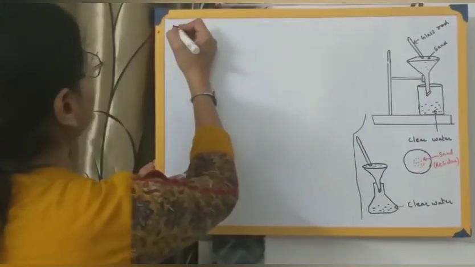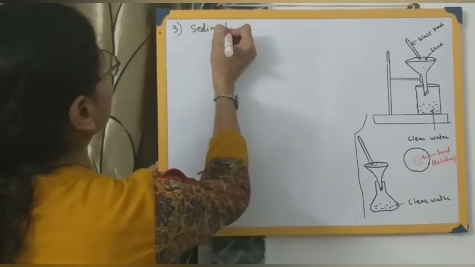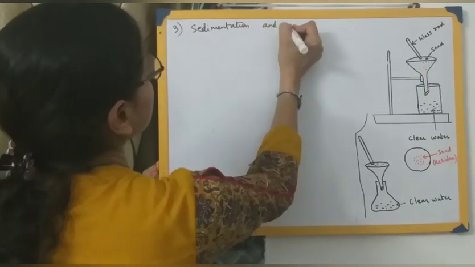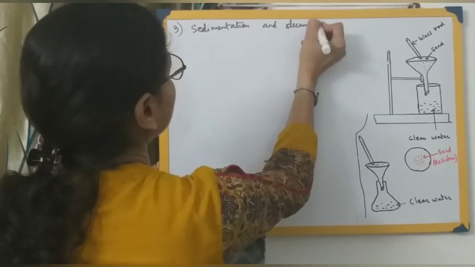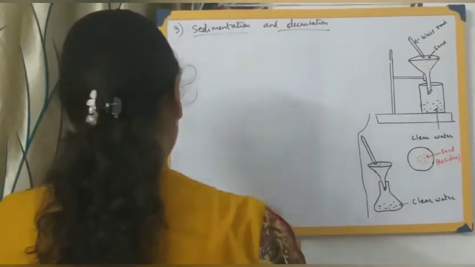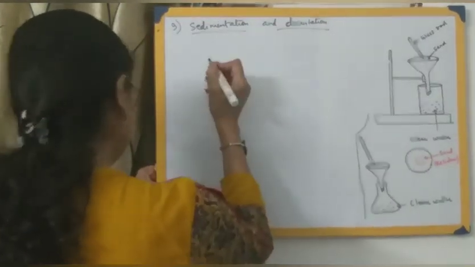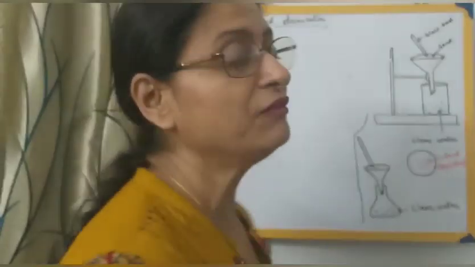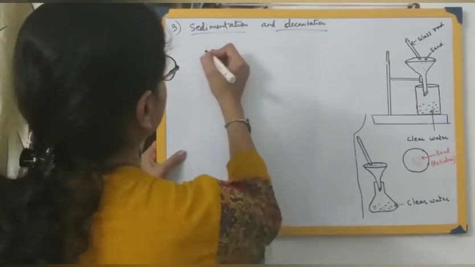That is sedimentation and decantation. The word itself will tell you what it means. So when the particles are heavy and insoluble in the mixture. Let me give you an example. Let me show you first, then we'll come to the criteria. That is the various things involved over here.